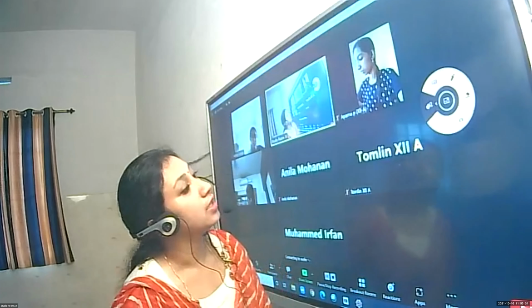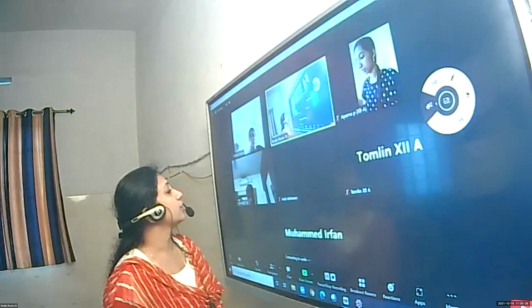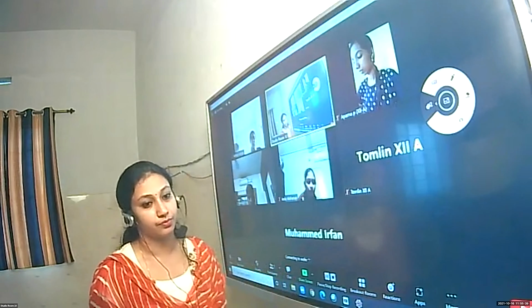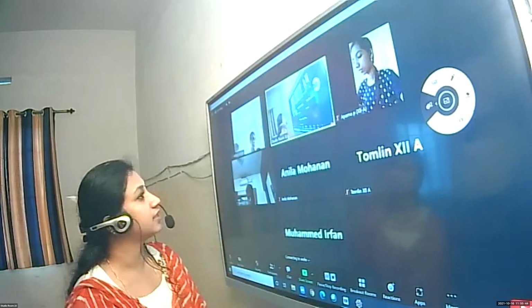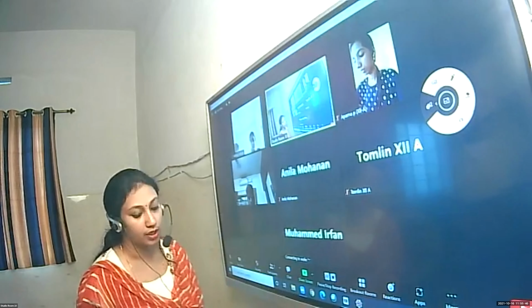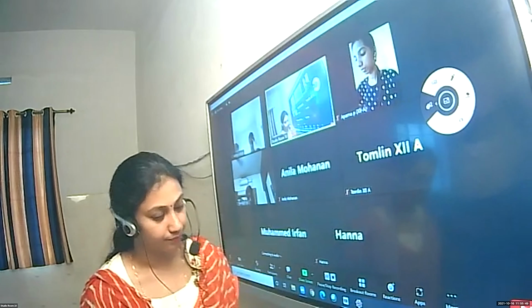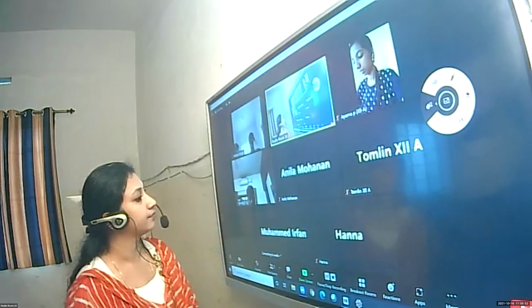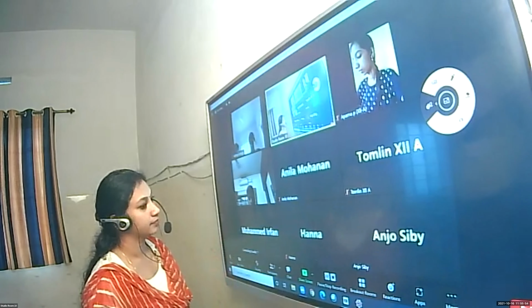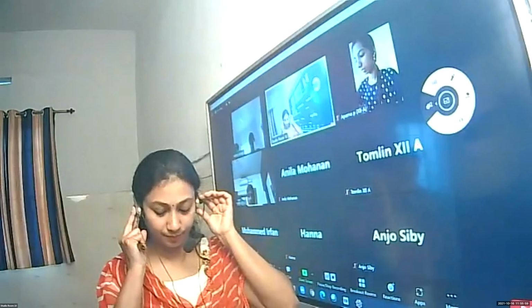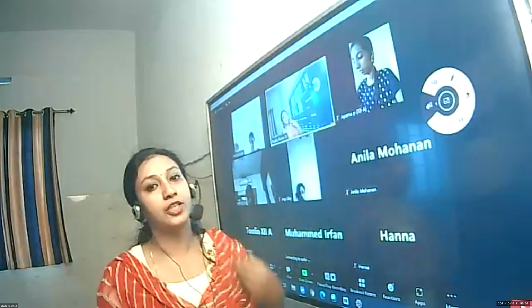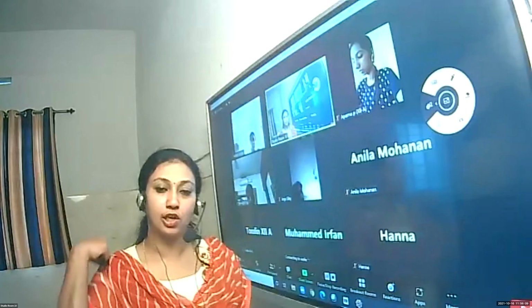Let us begin with solvency ratios. What is solvency? What do you understand by solvency ratios? What for is it calculated? Yes, Karthik. Ma'am, if the firm is in a position to repay its debts. Debt means? Long-term liabilities, long-term debts.